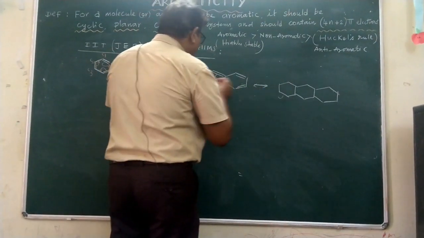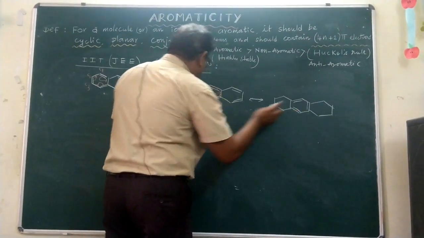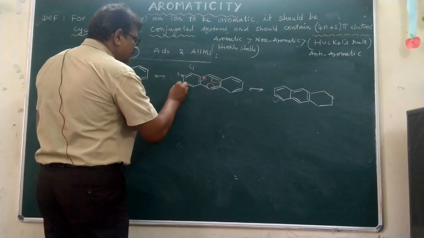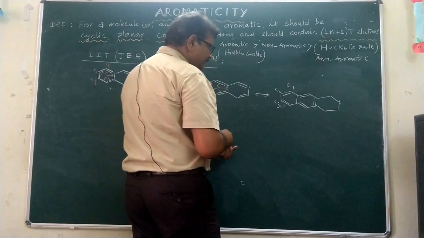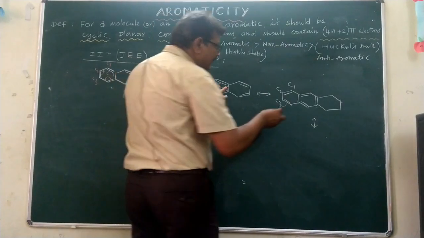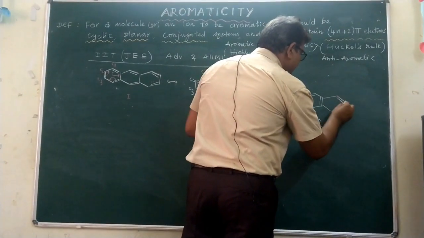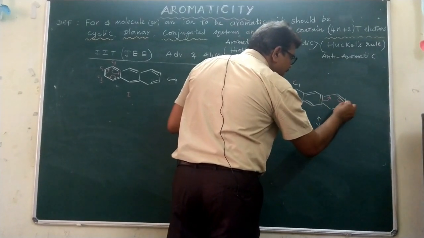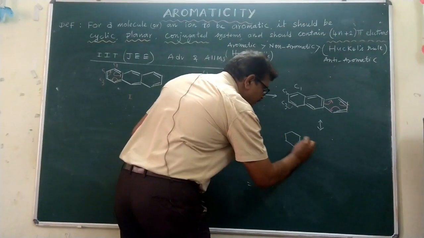Once this pi bond has gone here, it will be observed here. This is the pi bond observed here and here also, and the usual pi bonds are there. Here this is C1, C2, C3, and here also C1, C2, C3. Hence the next resonance structure will be observed. Once this pi bond comes here, let us have the shifting again. So the pi bonds are there. This pi bond has been shifted here, and in the same way this goes here. The next resonance structure has been observed.